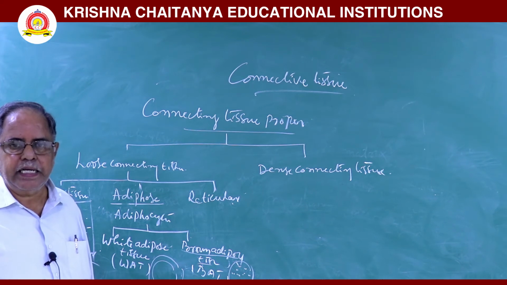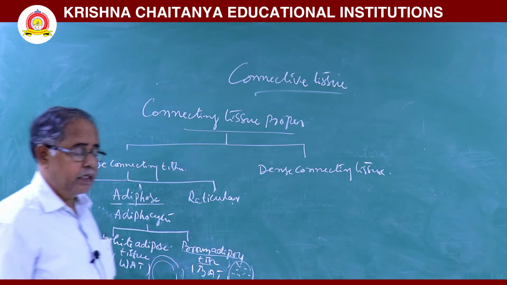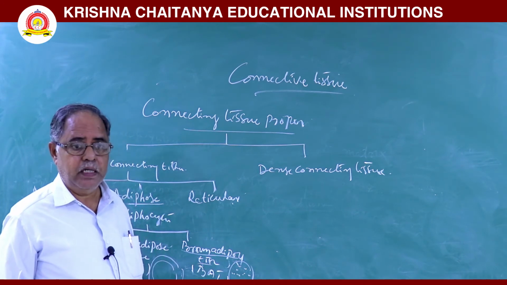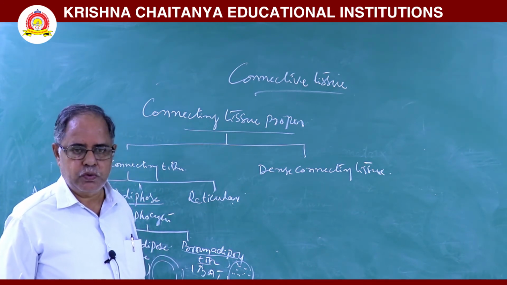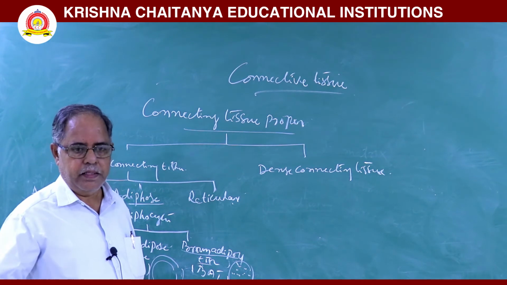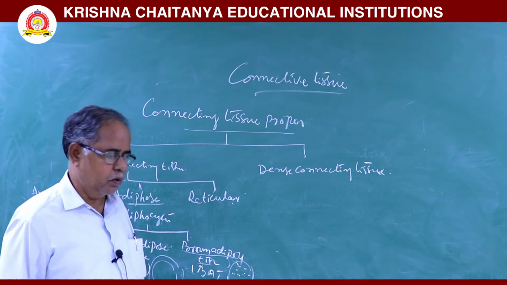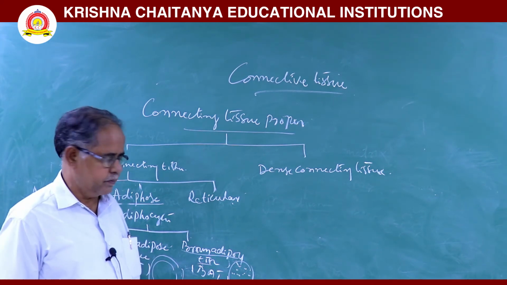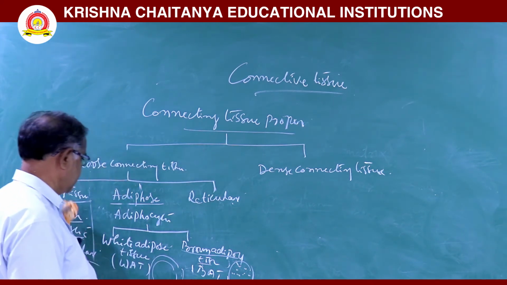That is multilacunar, and more mitochondria are there. It is a metabolically active adipose tissue. It produces heat to maintain the body temperature of the fetus and infants. This is about adipose tissue.